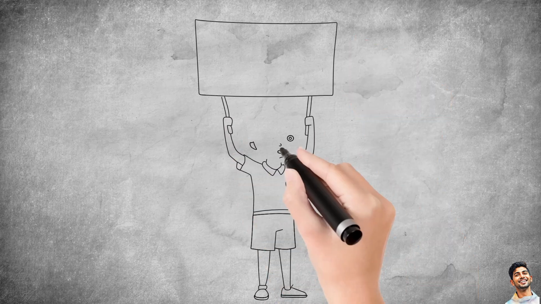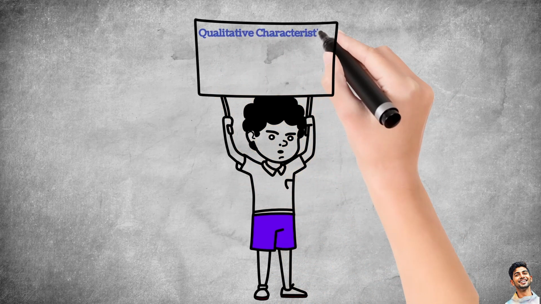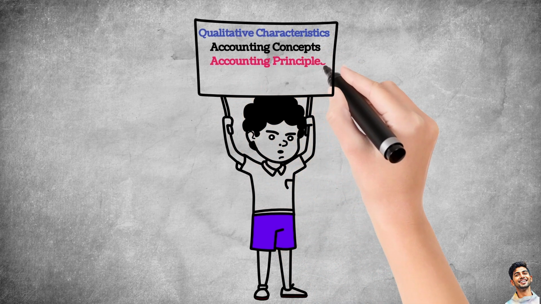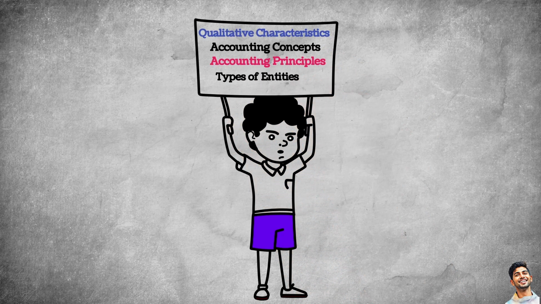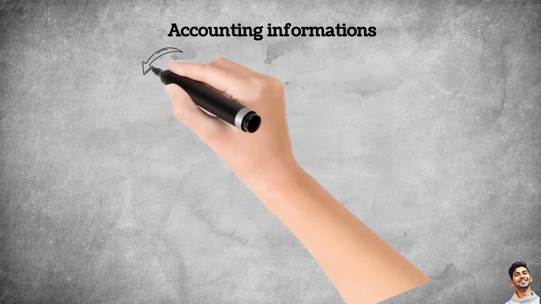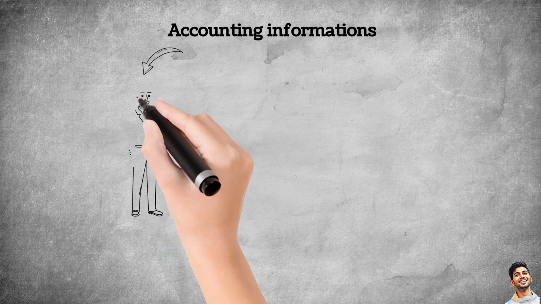We'll cover qualitative characteristics, accounting concepts, accounting principles, and the types of business entity. Let's start with the qualitative characteristics. Accounting information also has its own human-like qualities. Let's understand them like this.